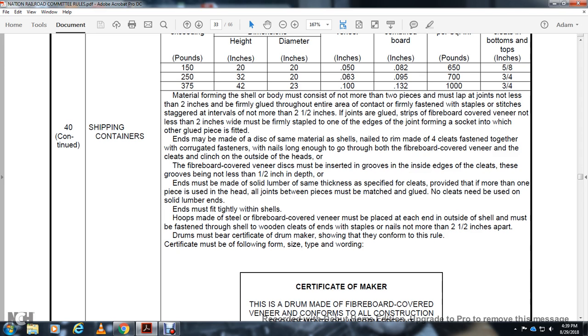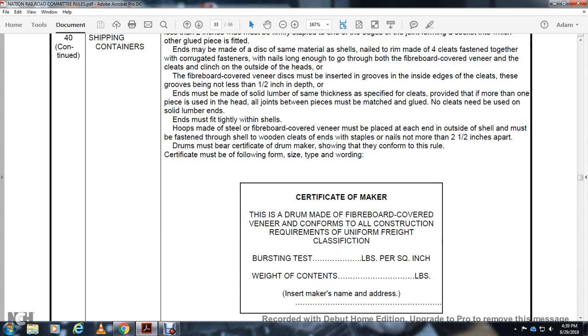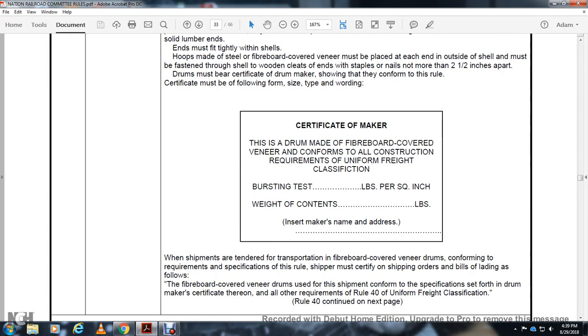The certificate must be of the following form, size, and type of wording. Certificate: maker of the drum made with fiberboard covered with veneer conforms with all the construction requirements of the uniform freight classification, bursting test of pounds per square inch, weight of the contents pounds. Insert maker's name and address.